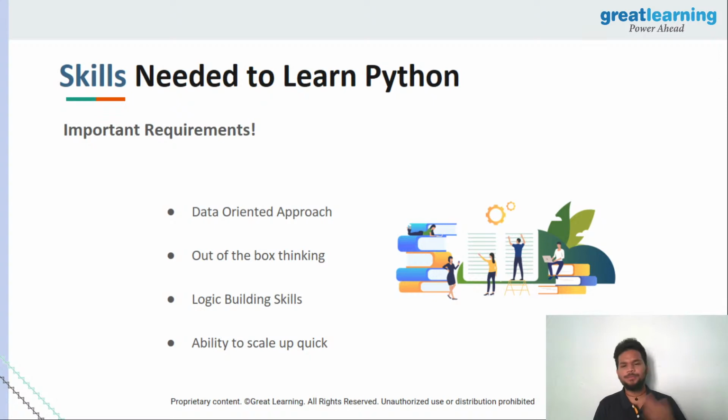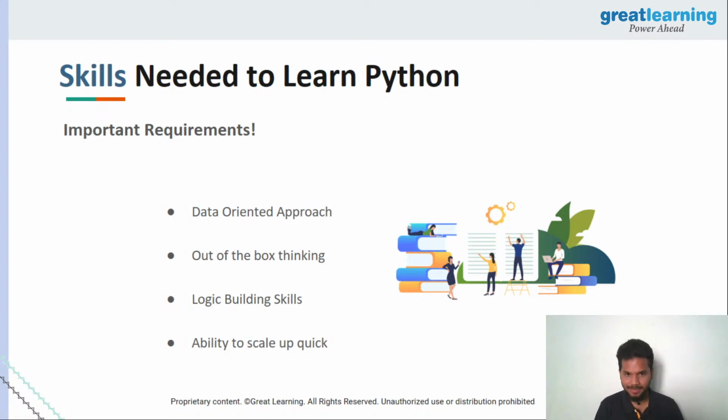The third thing is basic logic building skills, guys. Whenever someone says build the logic of a very complex problem, usually once you look at the solution, you'll be like, oh, okay, so this wasn't very complex. But when you're actually doing it, it might feel a little difficult, right? That is the case. So to go from that level of difficulty to making sure that you know how to solve it easier, that is logic building skills.